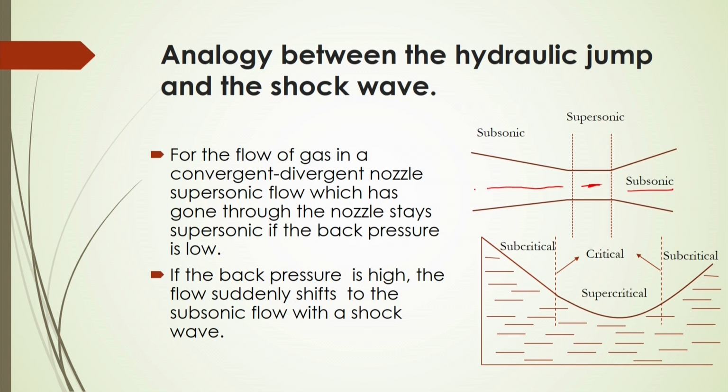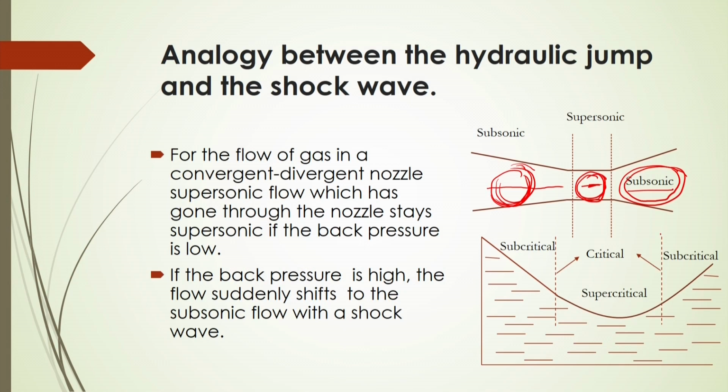So in this case velocity will be higher here, whereas in this position velocity will be lower, and in this position velocity will be higher, whereas in this position again it will be lower. So it will be subsonic, it will be supersonic, and it will be subsonic again. So it is analogous to this convergent divergent nozzle flow.